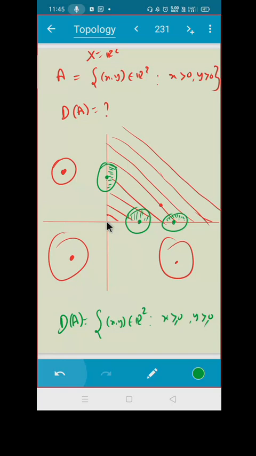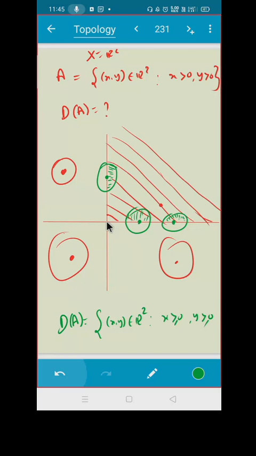Now we have to look at the limit point. Can you prove that? You just have to give a radius, and you can say that they are always inside A. Yes, try.